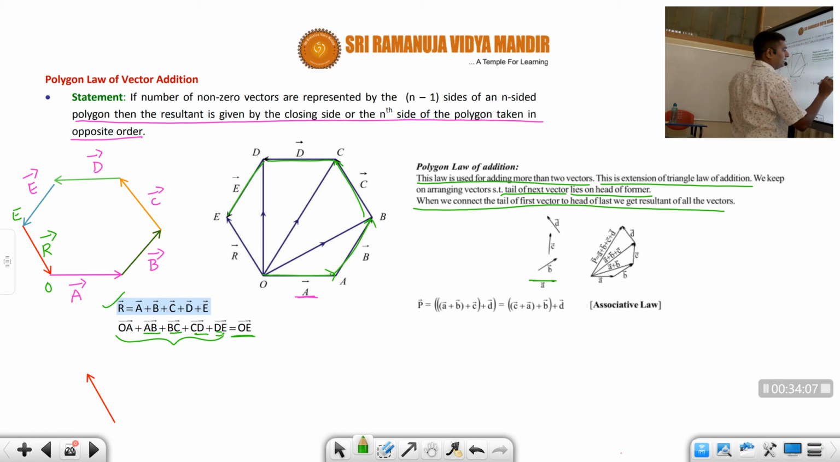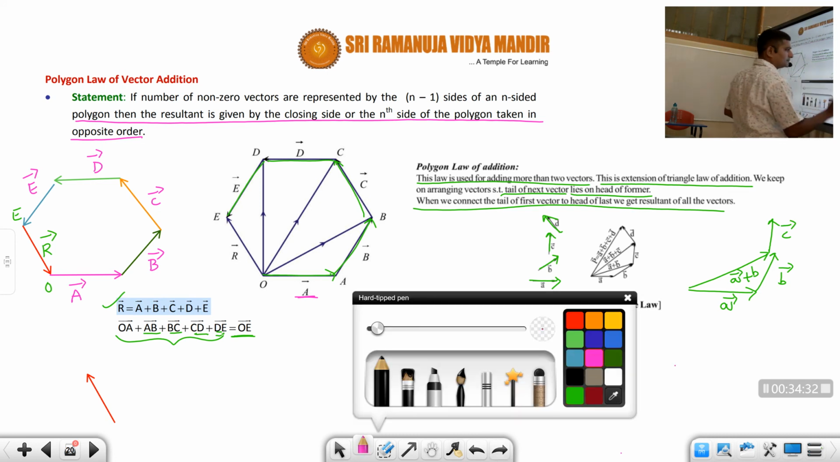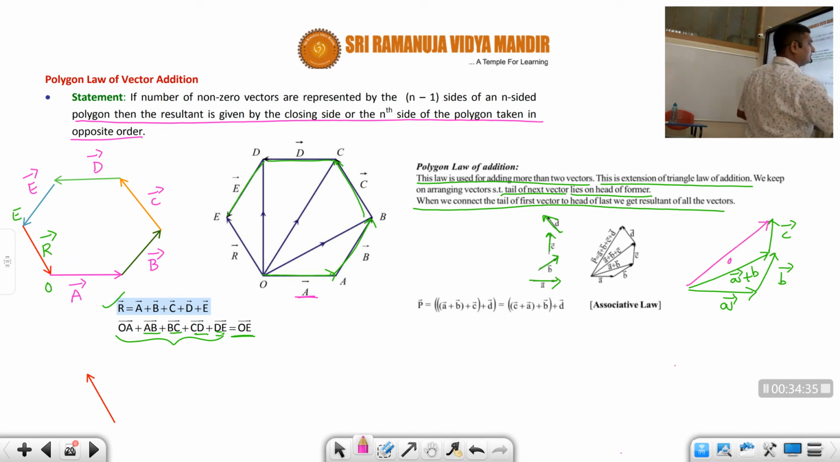Suppose here we have A vector like this, B vector like this, C vector like this, and D vector. First I have connected A vector to B vector. Then I will get, students, A bar plus B bar according to the triangle law. Now to this A bar plus B bar I have connected one C vector. Then if I add these two, I will get A bar plus B bar plus C bar, no, students. Now this is the triangle. The resultant of this triangle is A bar plus B bar plus C bar.